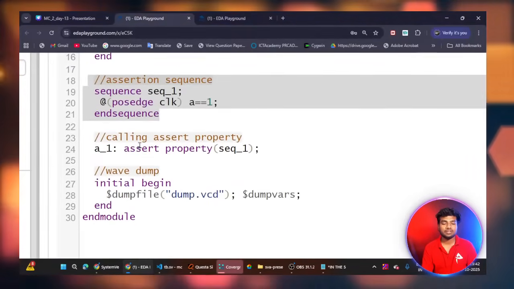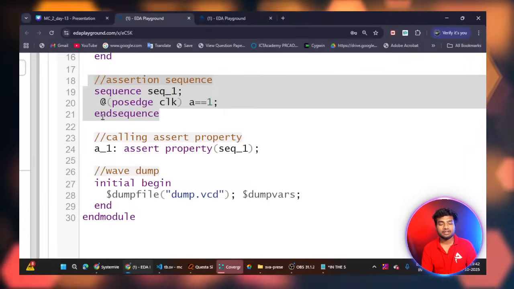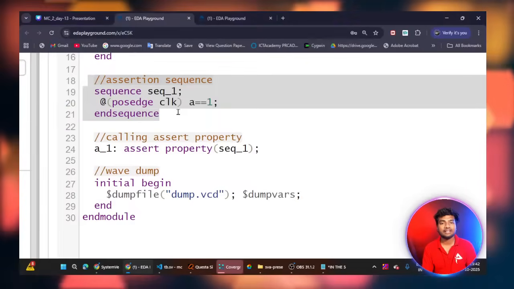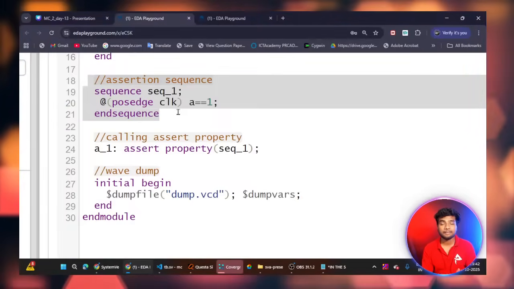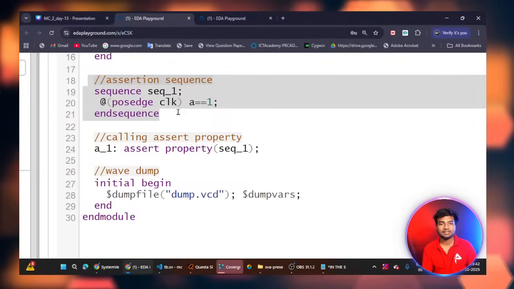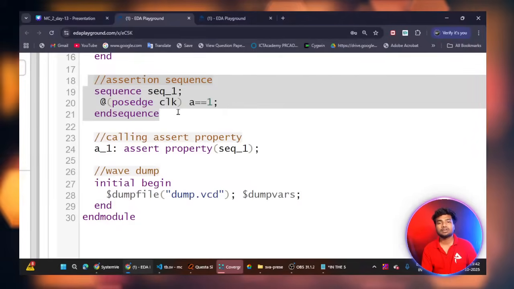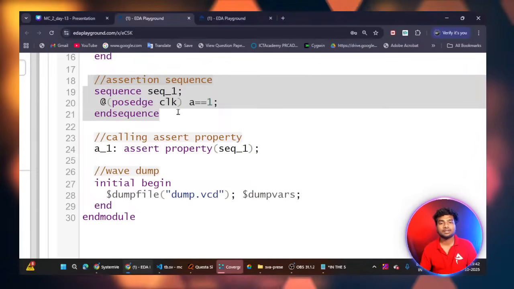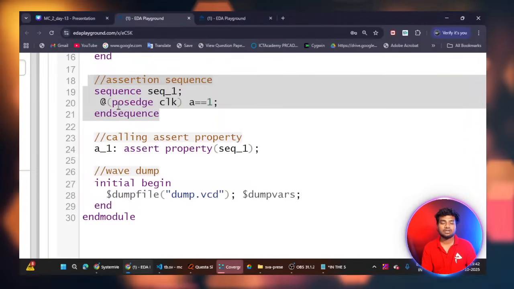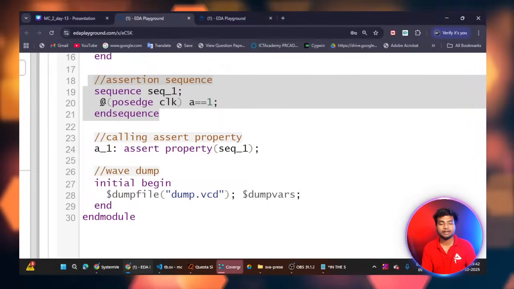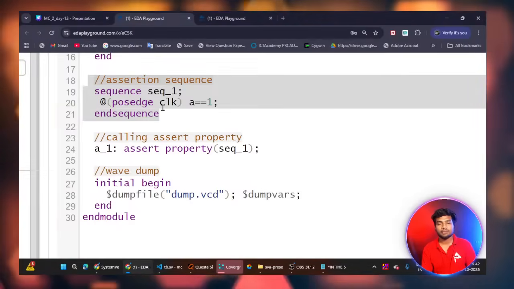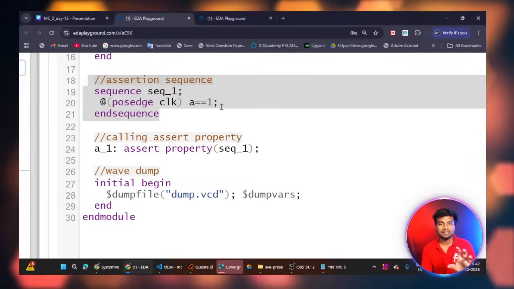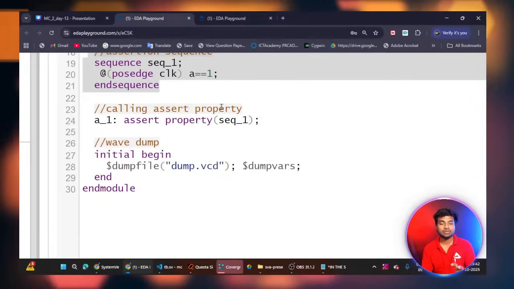This is the syntax: sequence name, and then endsequence. Inside the sequence we can write the expressions, and also we can use the clock. The main difference between immediate assertion and concurrent assertion is that in immediate assertion you can't use the clock, but in concurrent assertion you can use the clock. That's why I'm using the passage of clock here. So at the passage of clock, A equal to 1 means the A signal must be high. This is the logic for sequence 1.